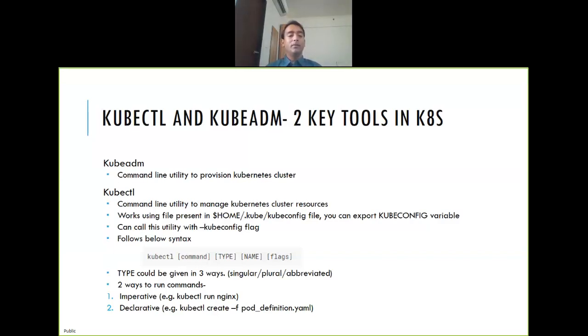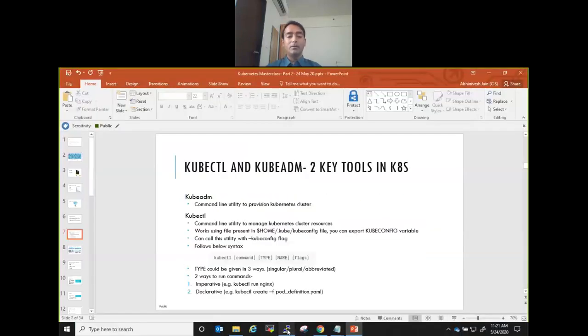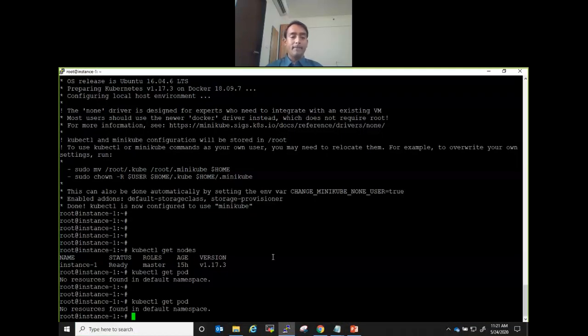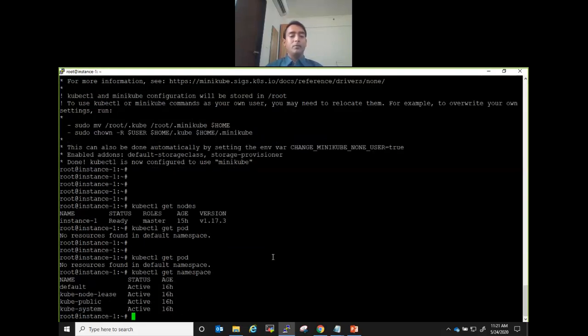And the beauty of this is that you can run it in three different ways: singular, plural, or abbreviated. What does it mean? So if you go here, right now I've executed the command kubectl get pod. Or let's say a better one would be get namespace, so that we see some output.